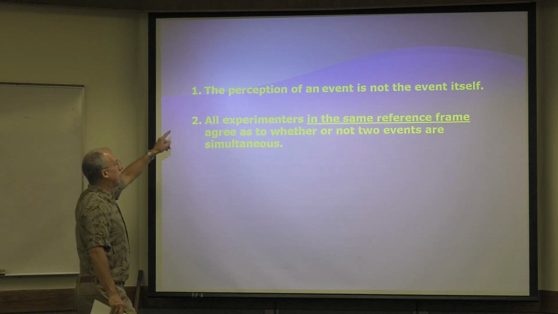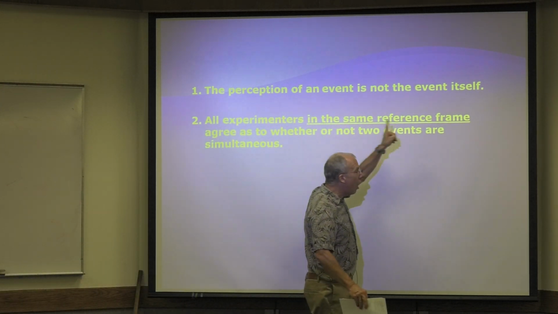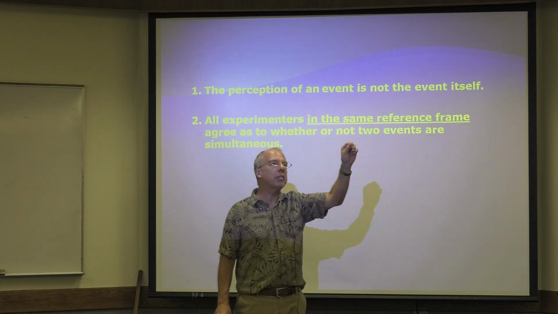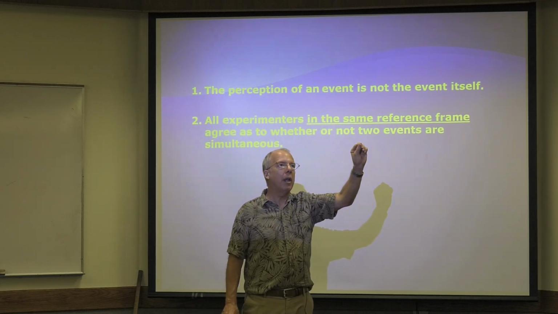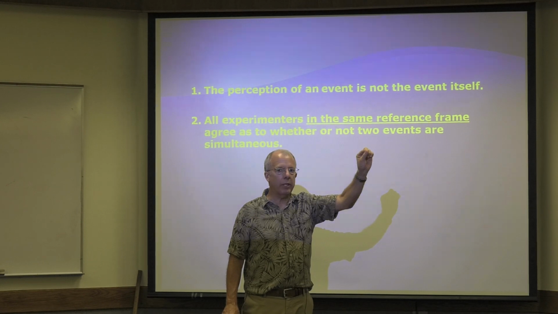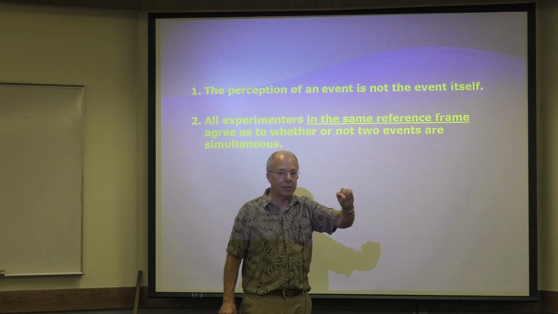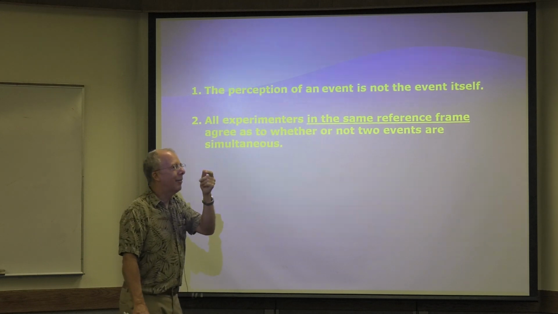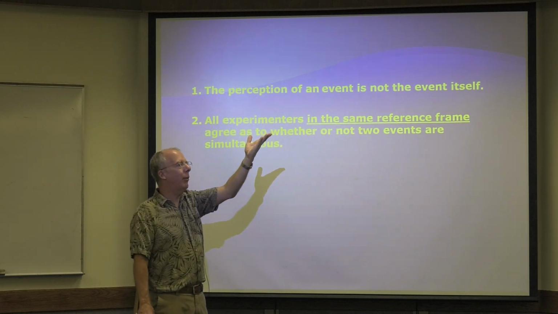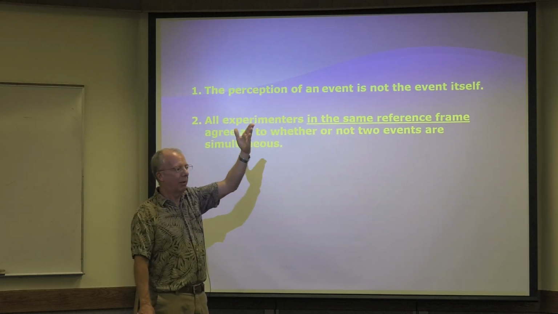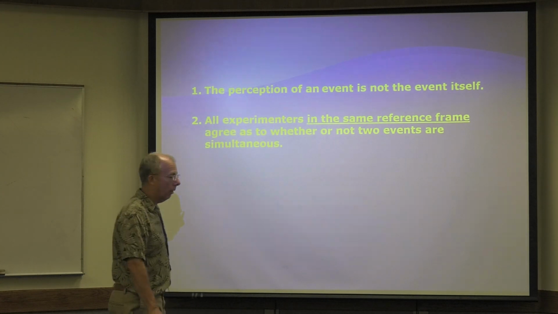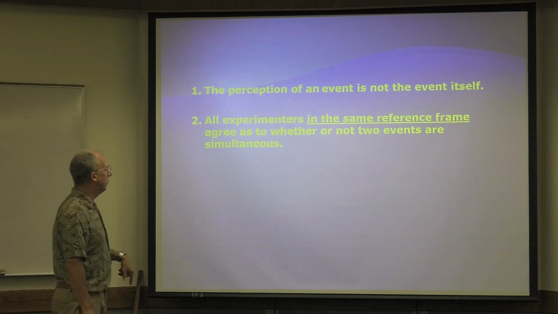Okay, so what's the moral of the story? Number one, the perception of an event is not the event. Think about it. A photon leaves the sun. How long does it take to reach us? 8.3 minutes. We look at the sun and think we're seeing what's happening right now. We're not. We're seeing the past, 8.3 minutes ago. So the perception is not the event.